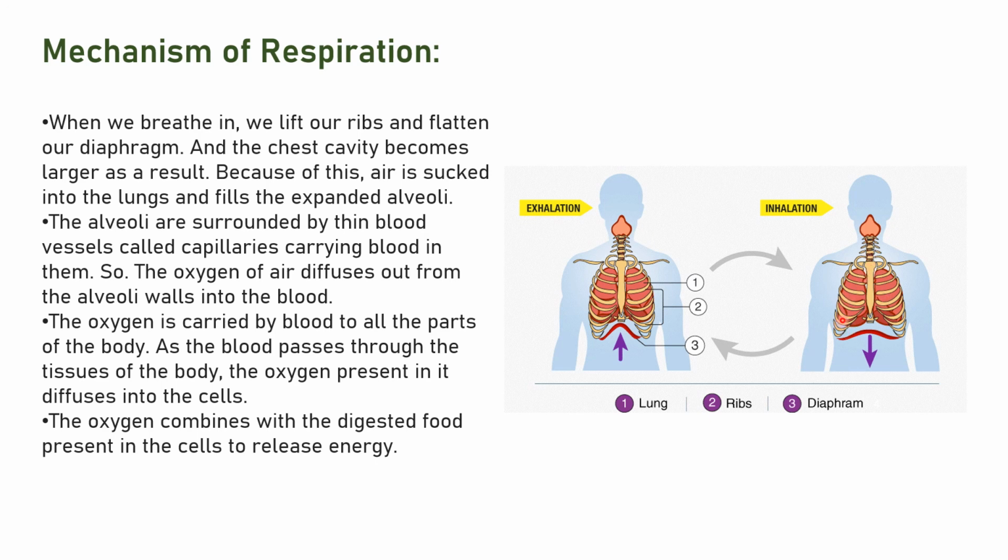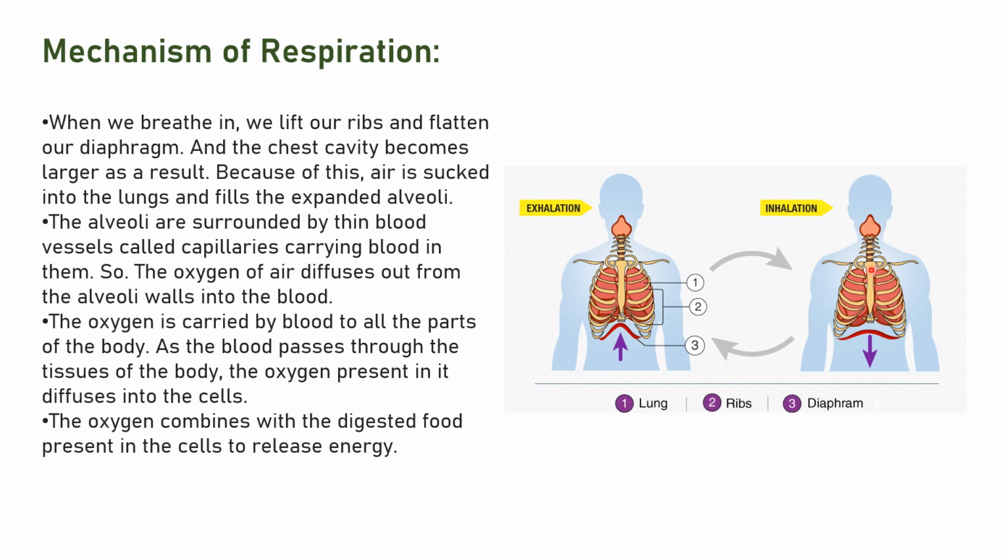When you breathe in, your chest cavity expands, your diaphragm gets flattened, so the volume of this particular area increases. As this area increases, the pressure over here decreases, right? But the atmospheric pressure is more outside, so air moves from the high pressure area to the low pressure area, and it rushes inside the lungs and fills the alveoli.